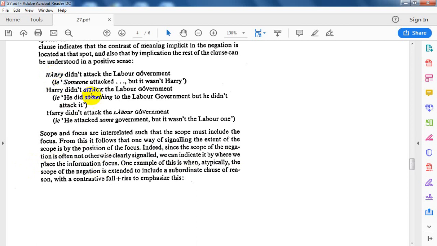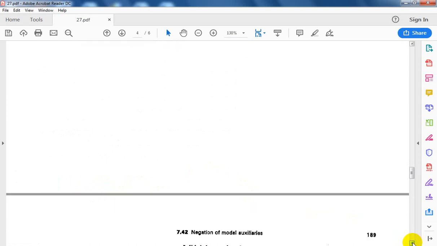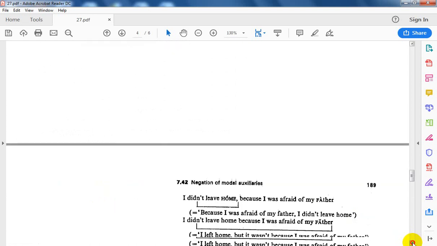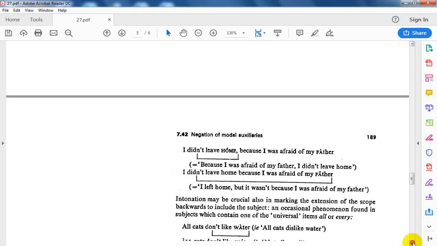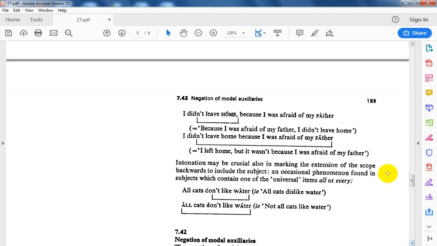One example of this: typically the scope of negation extends to include a subordinate clause of reason with a contrastive rise to emphasize this. Let us see what this means. Look at these examples here. I didn't leave home.